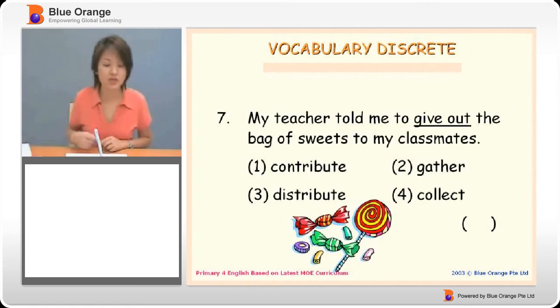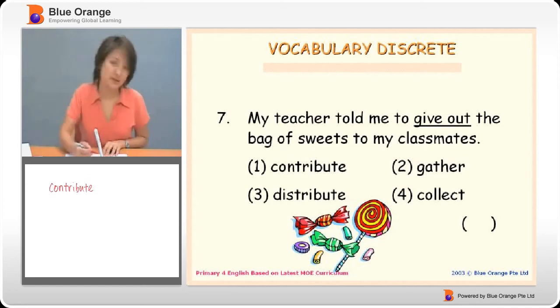My teacher told me to give out the bag of sweets to my classmates. The options are contribute, gather, distribute, or collect. So give out gives us the impression that we are giving it to people. Option number 1, to contribute. What does it mean by you contribute? If somebody is passing a bag around to get people to contribute money, it means to say you join with others in giving, you put in something into that bag. To give out, your friends do not have to put in anything into the main bag.